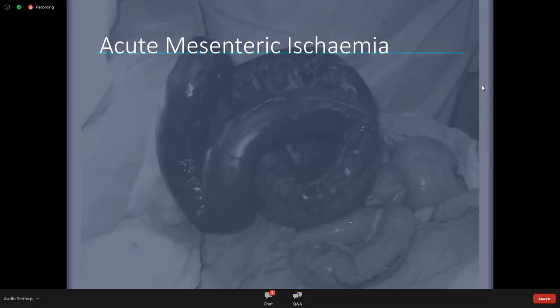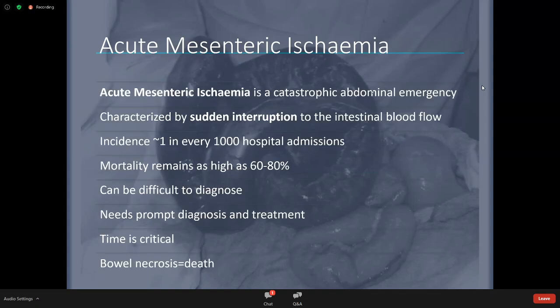So let's talk now about acute mesenteric ischemia. As I said, this is the frightening condition that will get general surgeons up in the middle of the night. Acute mesenteric ischemia is a catastrophic abdominal emergency. It's characterized by a sudden interruption to the intestinal blood flow. Its incidence is thankfully uncommon, however, 1 in 1,000 of all hospital admissions, but the mortality is very high, 60 to 80%. It can be very difficult to diagnose, and it needs prompt diagnosis and treatment, or the patient will die. Time is critical, and if the patient progresses to bowel necrosis, there's a reasonable chance that they will die.